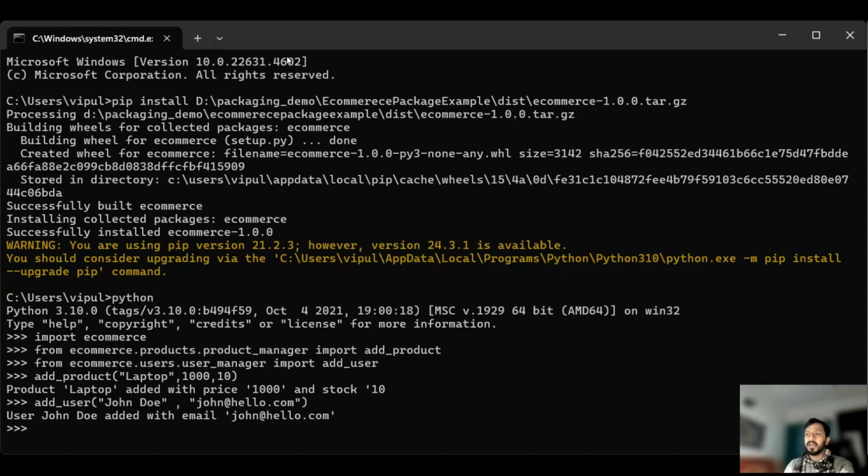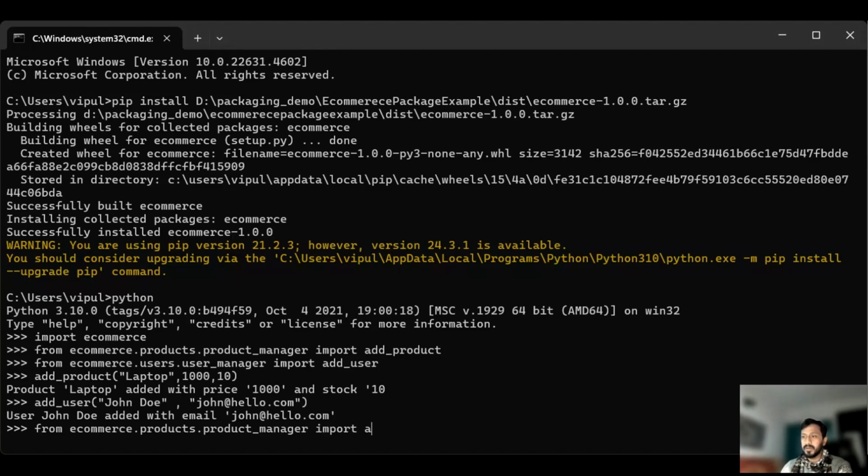Now you can trigger other things. Here I'm only importing add product. Suppose I have to use list products or the many other functions that you created in e-commerce about the products. We have also created list products, which I have not imported. In case you want to use it, you can just import it, like add user here.